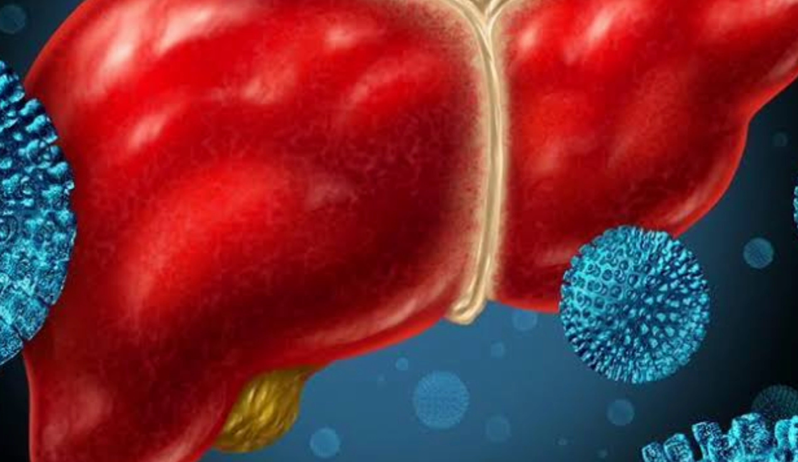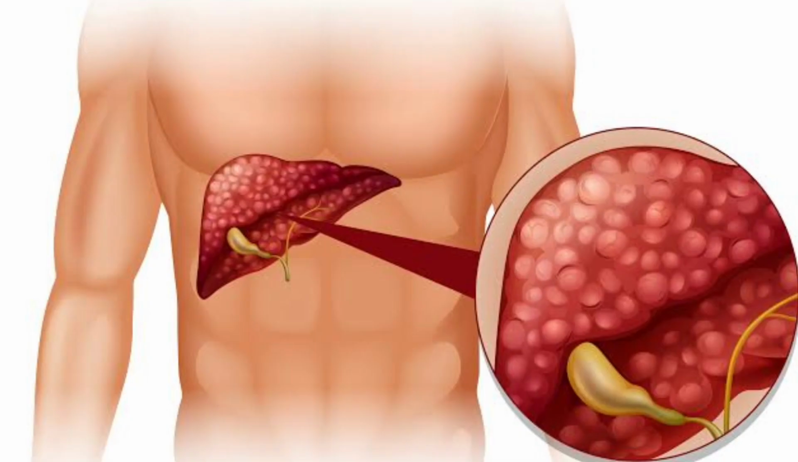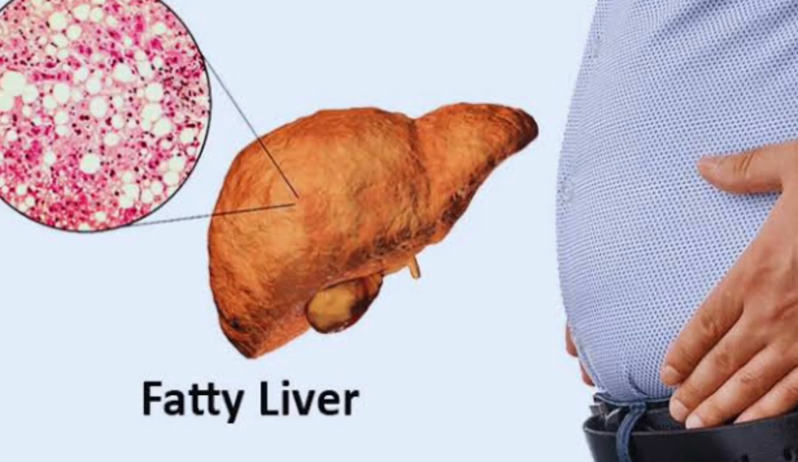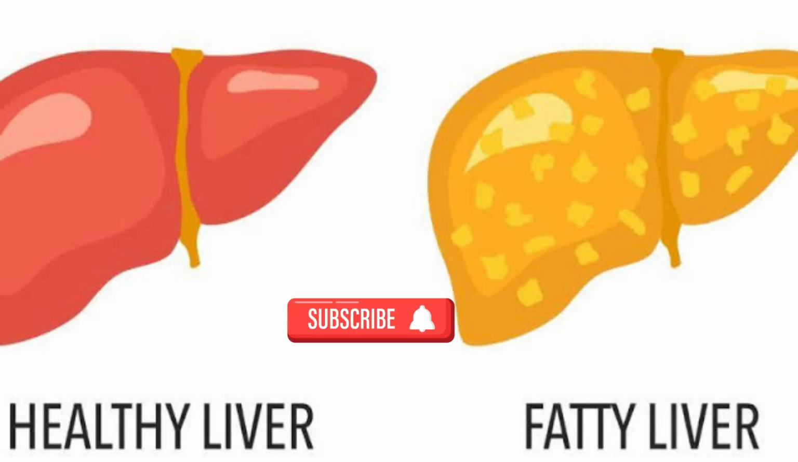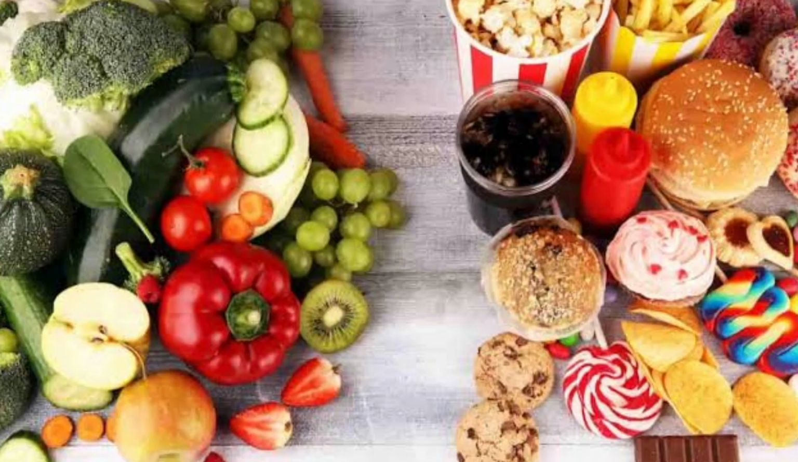Fatty liver disease is characterized by the accumulation of excess fat in liver cells, leading to compromised liver function and potential health complications. There are two main types of fatty liver disease: non-alcoholic fatty liver disease, NAFLD, and alcoholic fatty liver disease, AFLD. NAFLD occurs in individuals who consume little to no alcohol and is often associated with metabolic syndrome, obesity, insulin resistance, and other metabolic disorders. AFLD, on the other hand, is caused by excessive alcohol consumption and is one of the leading causes of liver-related morbidity and mortality worldwide. Causes of fatty liver disease.